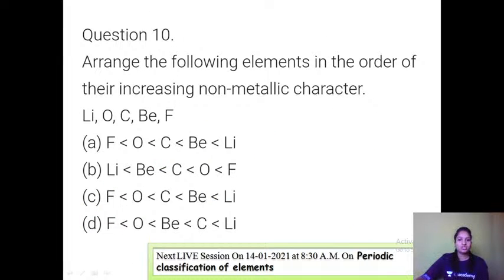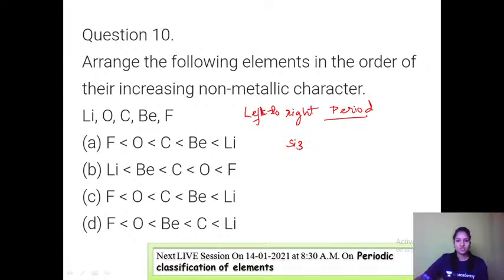Next one. Arrange the following elements in order of increasing non-metallic character. If you go from left to right in a periodic table, in a period, these are all elements of a period, that's why I have taken a period.